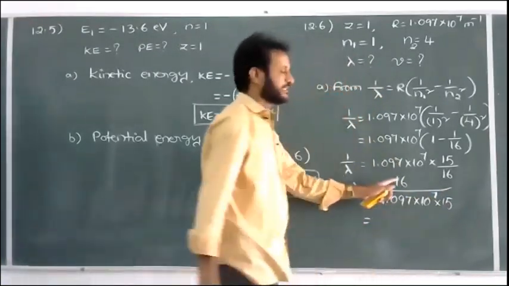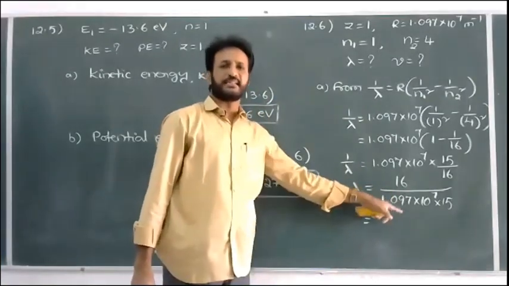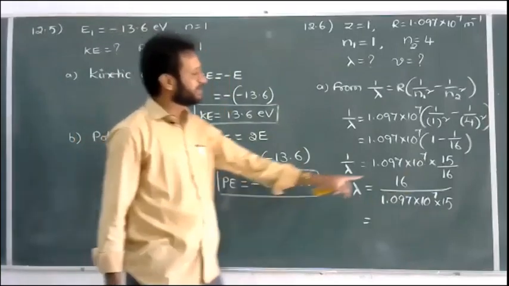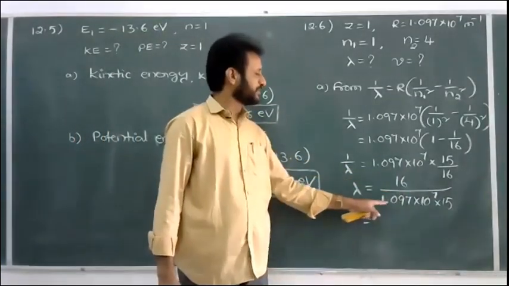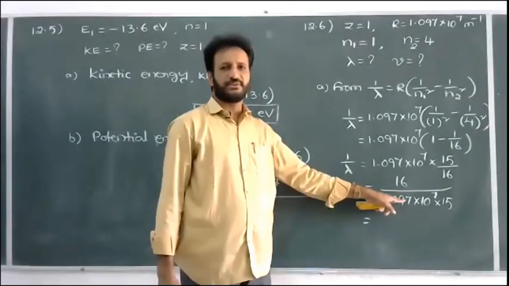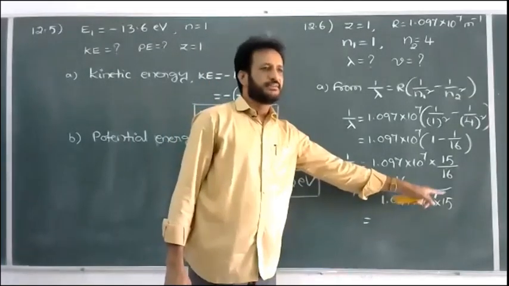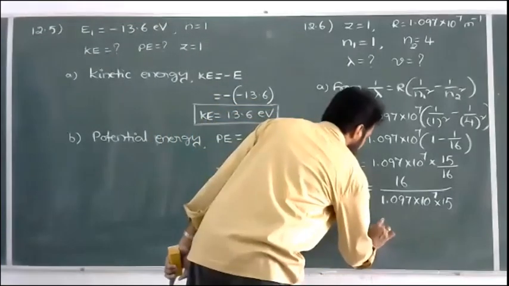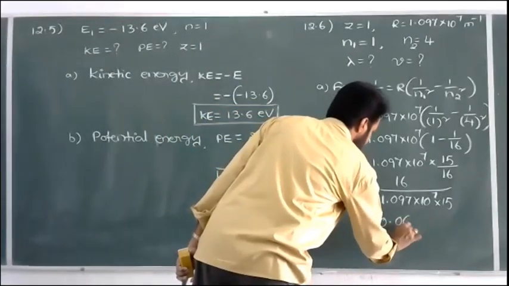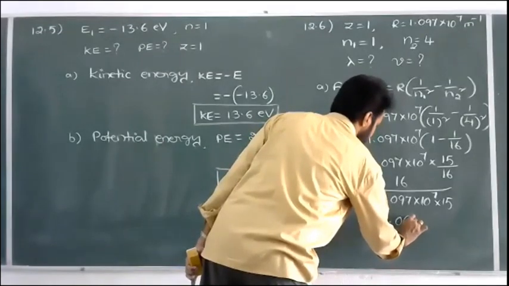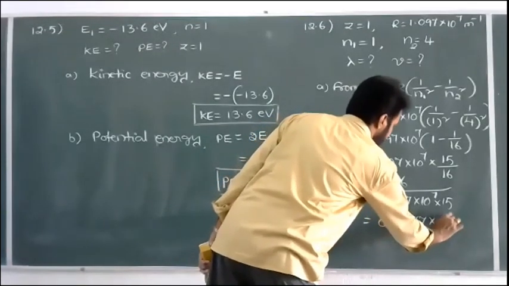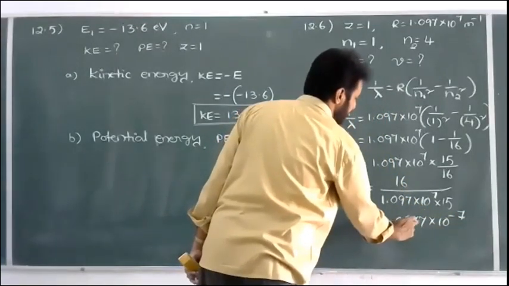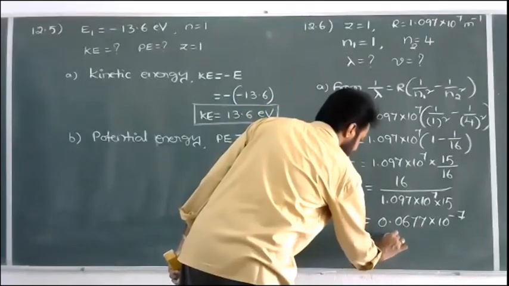Now first divide 16 by 1.097 and then divide by 15. 16 divided by 1.097 gives some value, and again divide by 15.